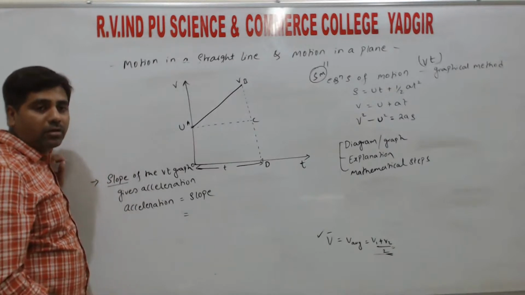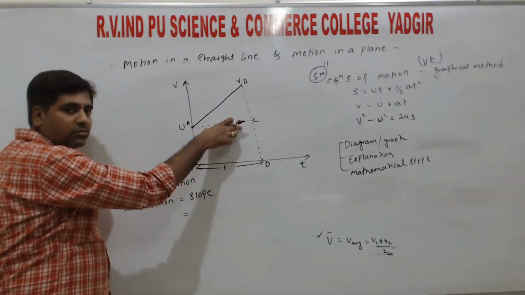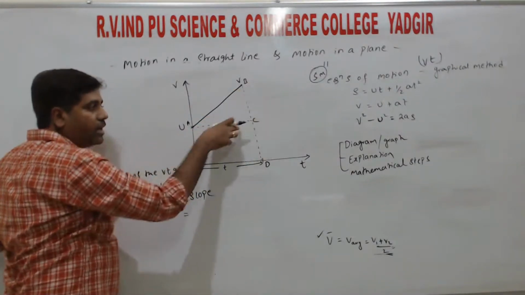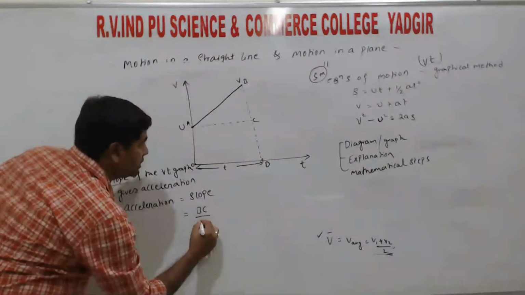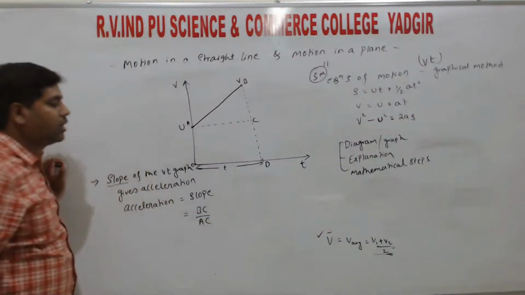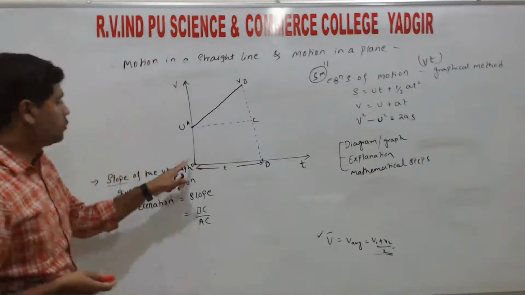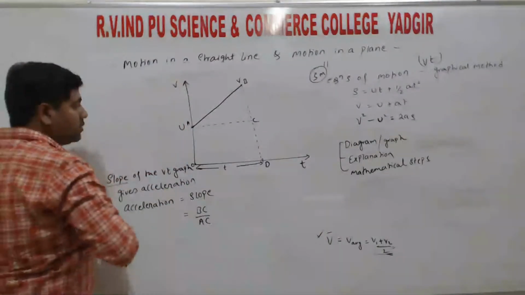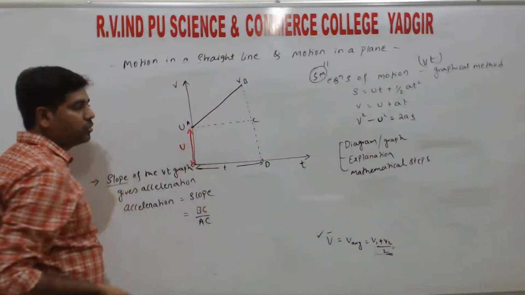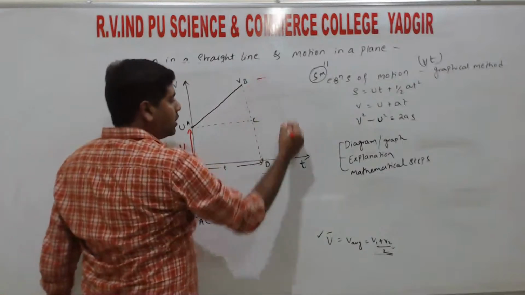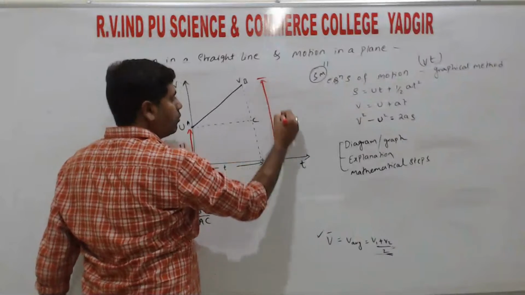That comes to us in maths. So here if we take the angle as theta, then opposite side by adjacent side. So slope m is equal to opposite side by adjacent side. So the opposite side is BC divided by the adjacent side AC, right? So this distance, the distance from O to A that we have taken, this distance is u, right? So the distance from B to D, this distance is v.